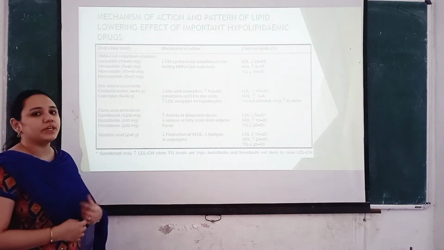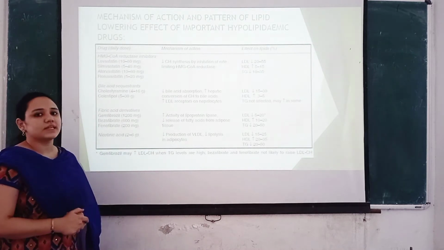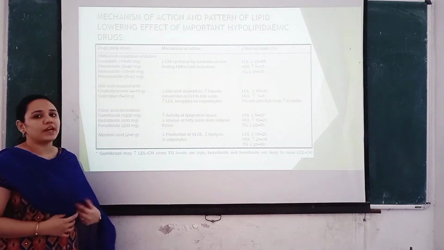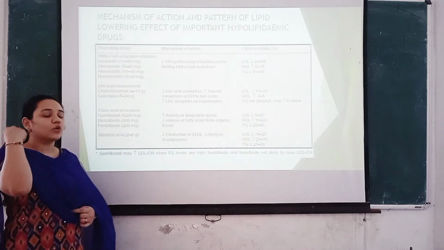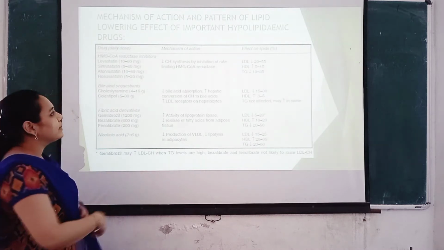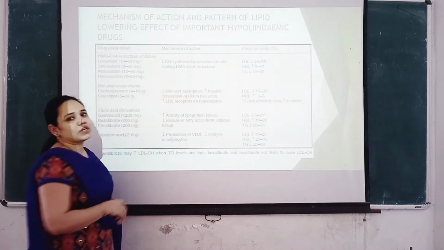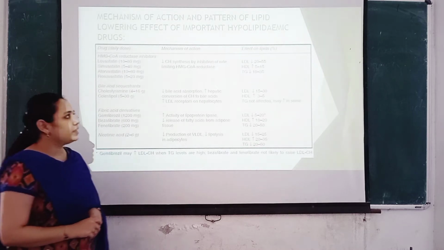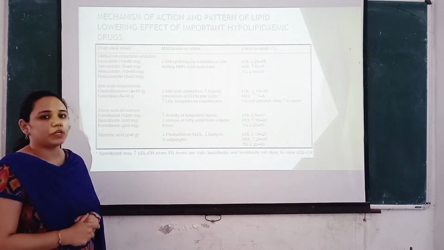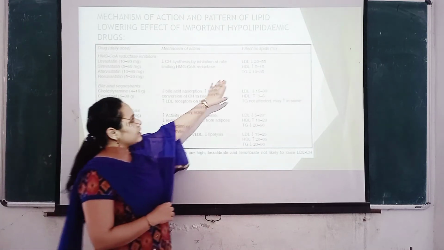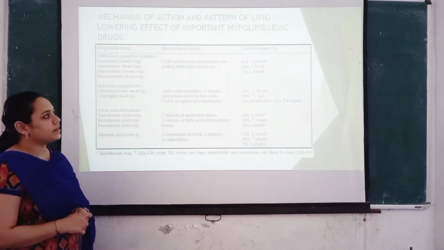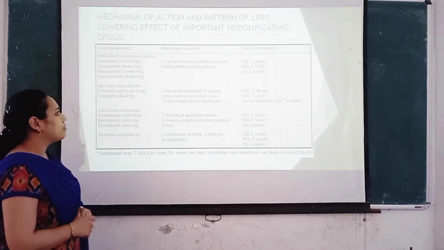HMG-CoA reductase inhibitors reduce cholesterol synthesis by inhibition of HMG-CoA reductase. We know that HMG-CoA reductase is responsible for cholesterol synthesis. So when this enzyme is inhibited, cholesterol synthesis is naturally reduced. So this results in reduction of LDL cholesterol by 20 to 55%, HDL cholesterol increased by 5 to 15%, and triglyceride reduction by 10 to 35%.